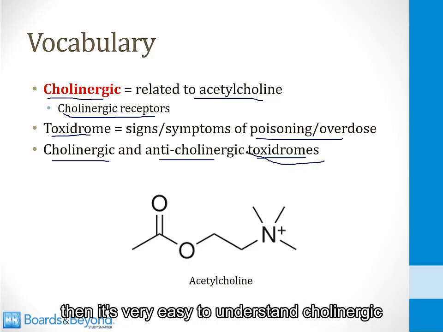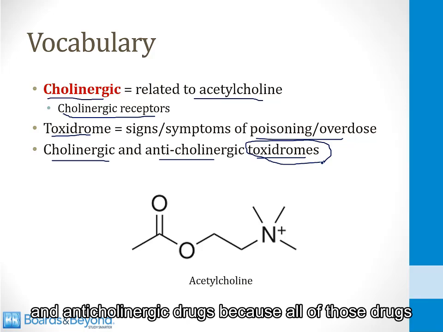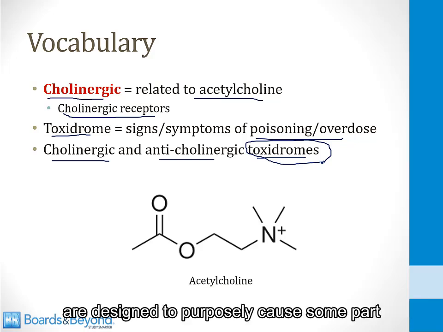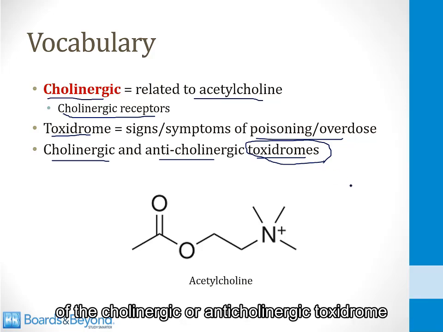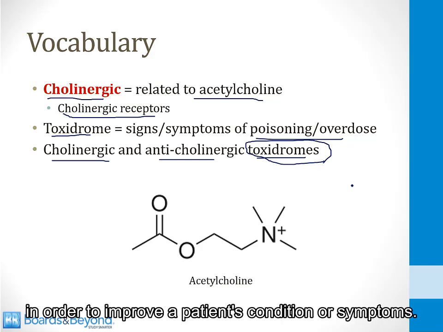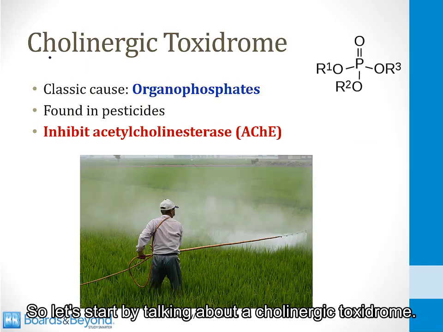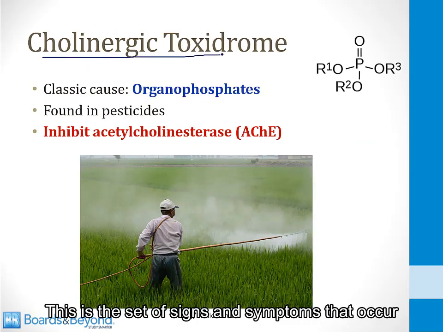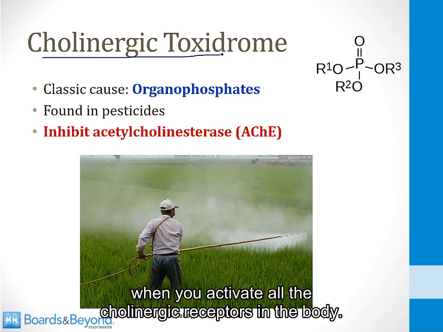And if you understand these toxidromes, then it's very easy to understand cholinergic and anticholinergic drugs, because all of those drugs are designed to purposely cause some part of the cholinergic or anticholinergic toxidrome in order to improve a patient's condition or symptoms. So let's start by talking about a cholinergic toxidrome. This is the set of signs and symptoms that occur when you activate all the cholinergic receptors in the body.